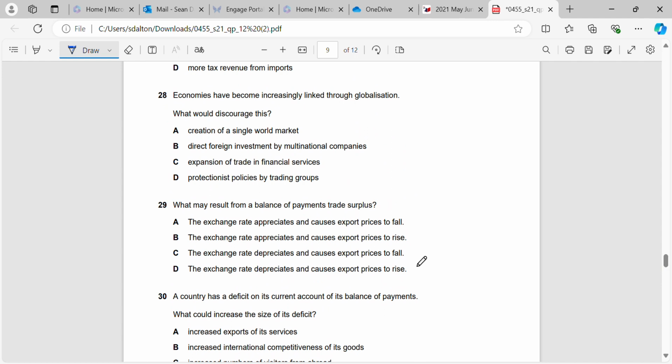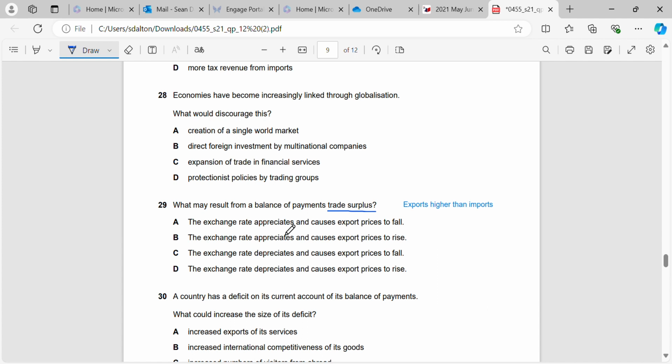Question 29. What may result from a balance of payments trade surplus? Okay, so remember that a surplus, trade surplus, means that our exports are higher than our imports. Okay, and what happens when we have a trade surplus? So this question is rather unusual. It's not about what causes it, but rather what might happen because of it.